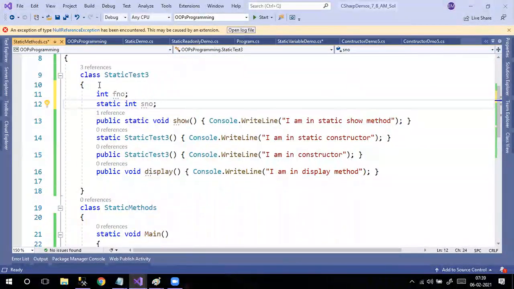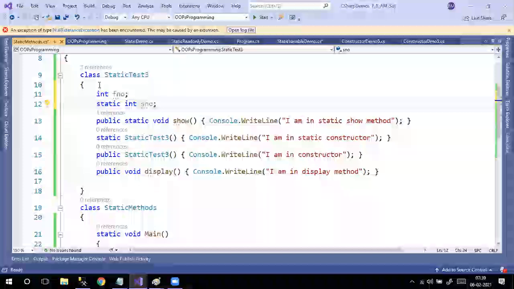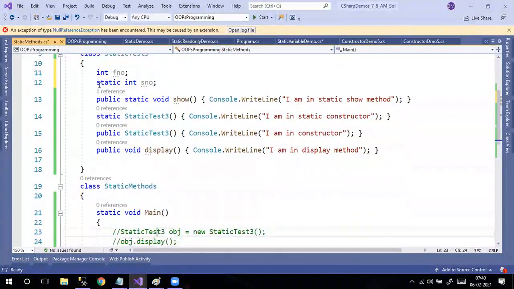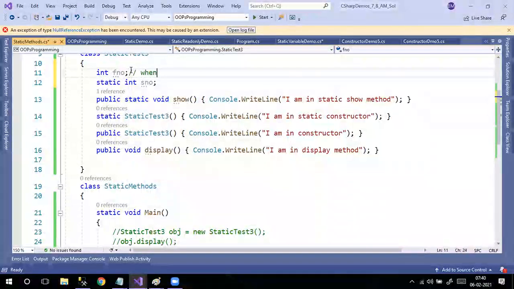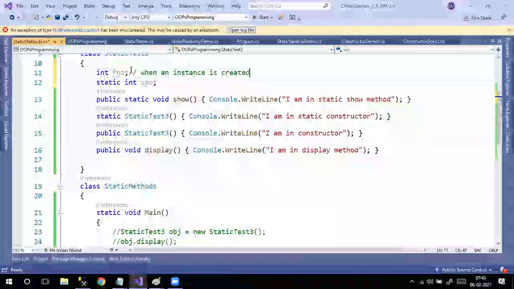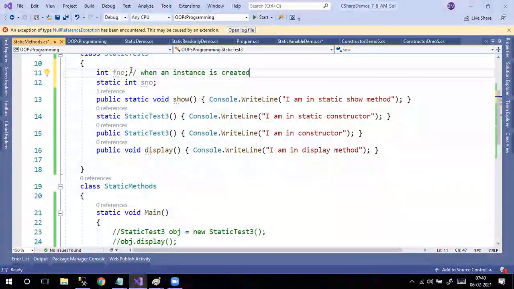When an object is created? Yes, not when an object, when an instance is created. So when you did this one, at that time, the memory is going to be created for this. That means when an instance is created, then for first number memory is going to be created.